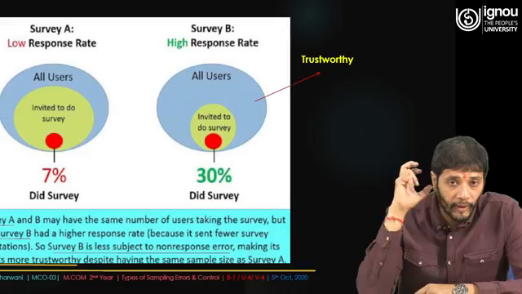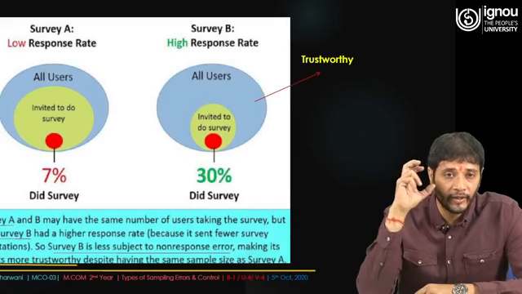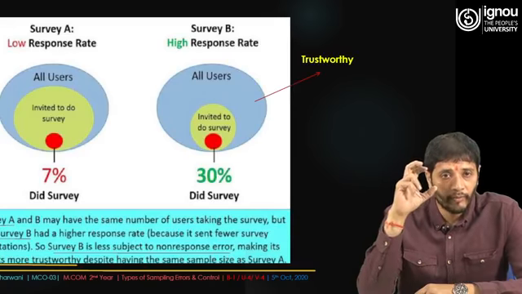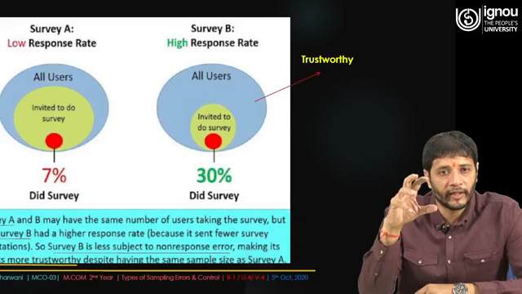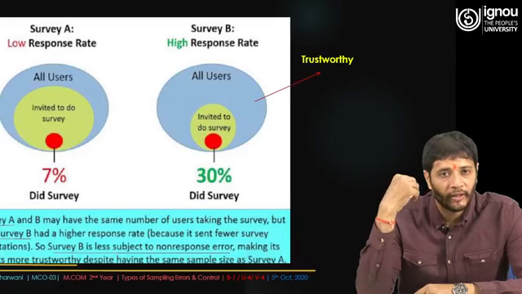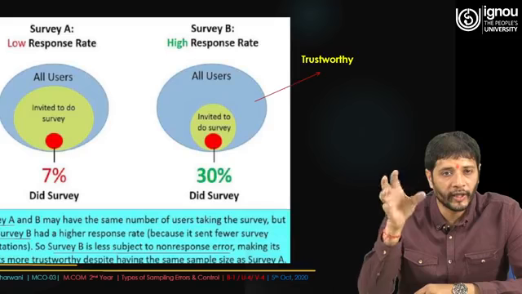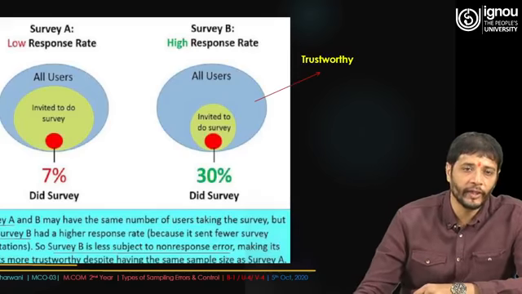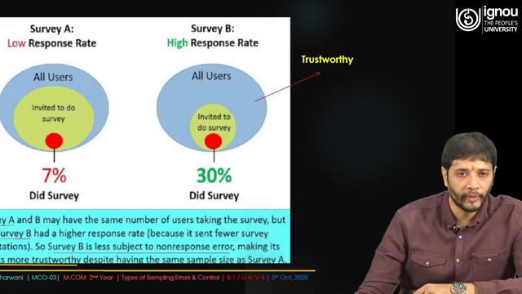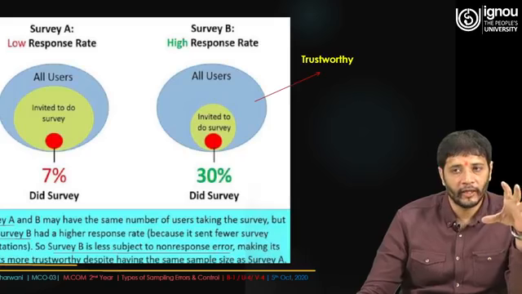So this is a very important comparison between the two surveys taken. If you go into the backdrop, you will find that in survey A the response rate is low, and in survey B the response rate is high. But as far as the population, the survey tool, and floating the information to the respondents are concerned, they are somewhat similar. Survey A was floated to only 7% of people, and survey B was floated to 30% of people. Now you see the difference.